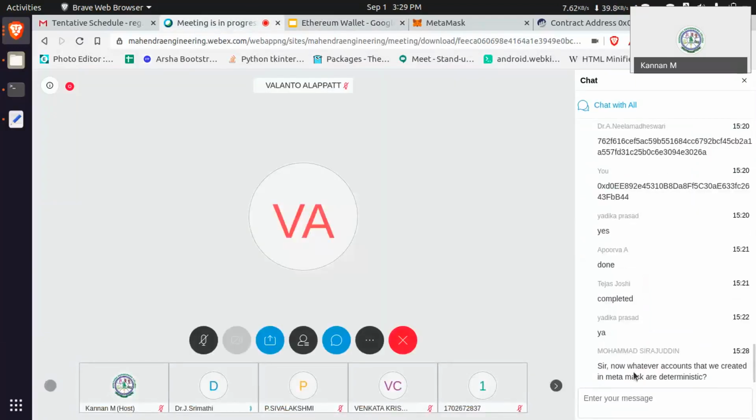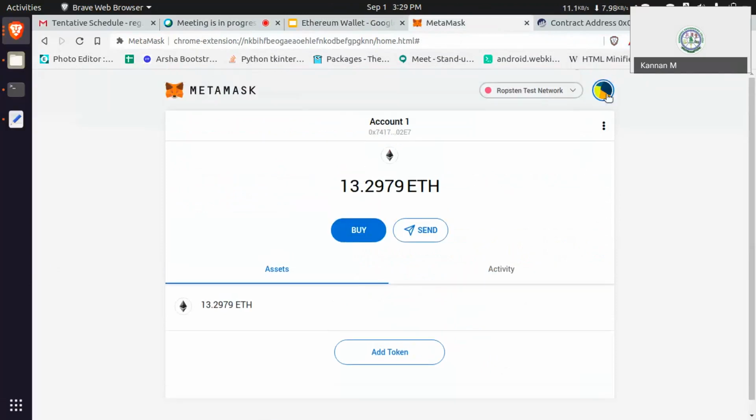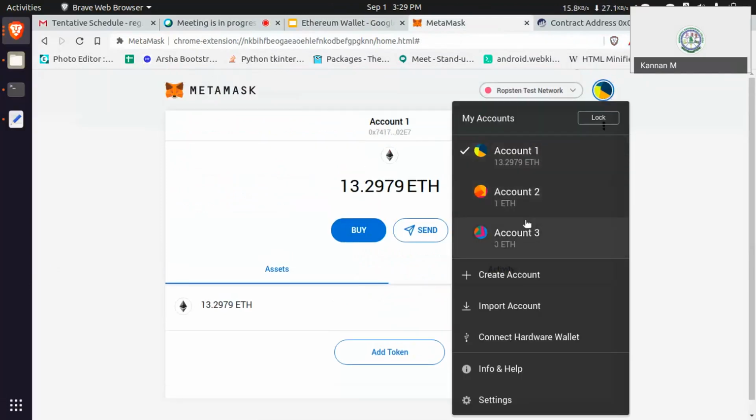Sir, whatever accounts we have created in MetaMask, this is the wallet, right? This is one wallet. I am recovering my accounts with the seed phrase only.